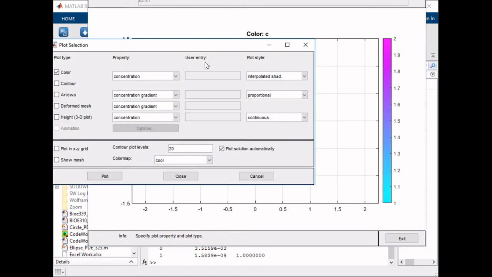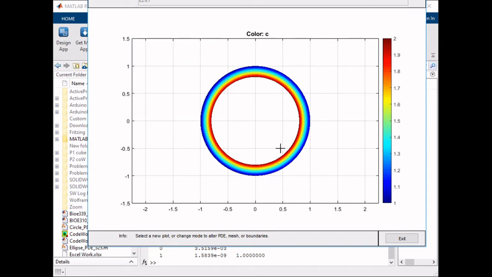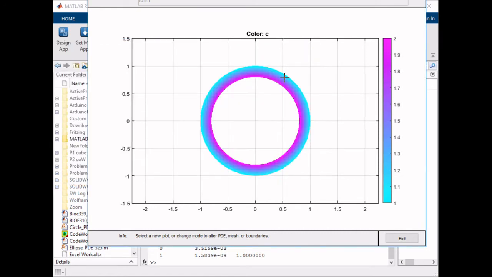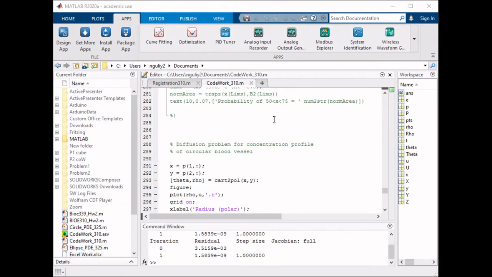You can also modify this, plot it in terms of different things, flux, other things, as well as change the color. So if you wanted this one, it would change it to like this. I don't really like that. I'm just going to keep it as cool because it's pretty cool. So there you go.